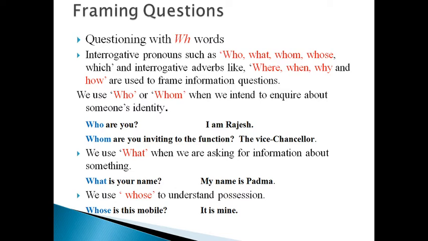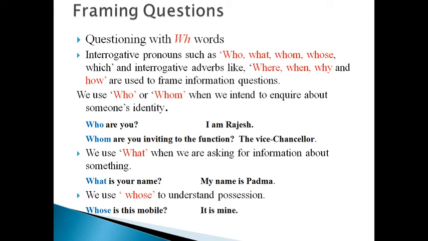We use who or whom when we intend to inquire about someone's identity. For example, you say, who are you? I am Rajesh. Whom are you inviting to the function? Answer is the Vice Chancellor. Who is she? She is my sister. Whom are you talking to? I am talking to my friend. So like this we can frame questions with whom or who.